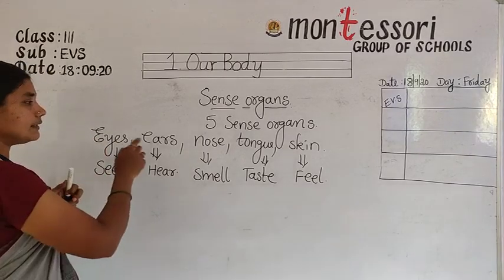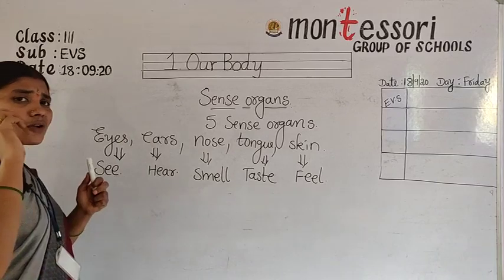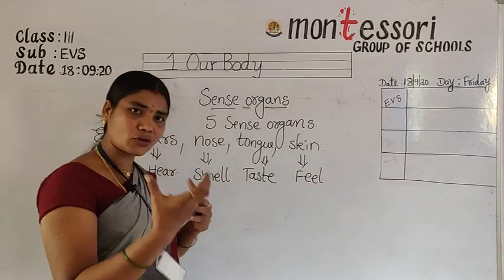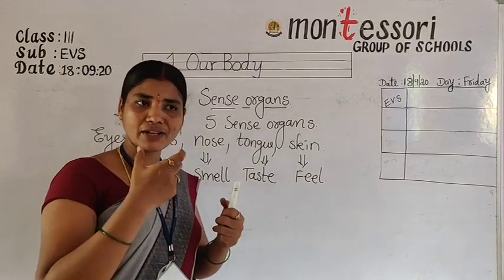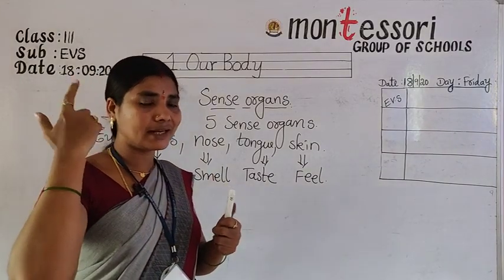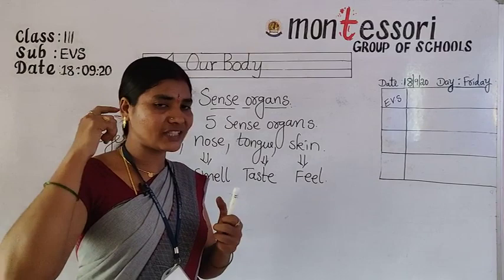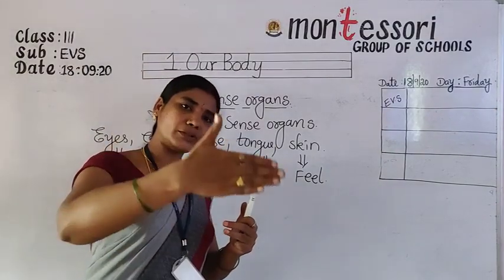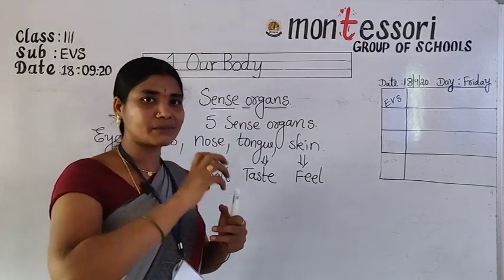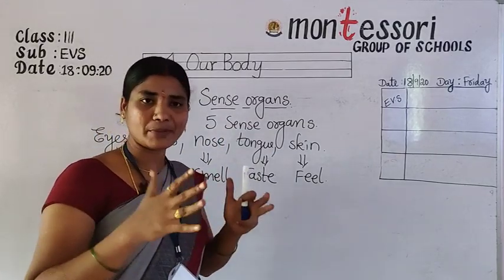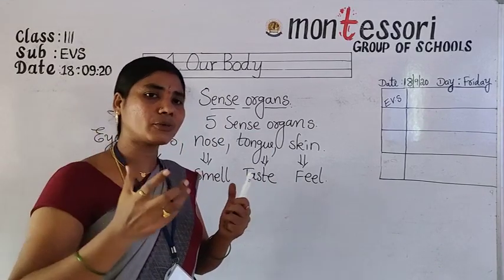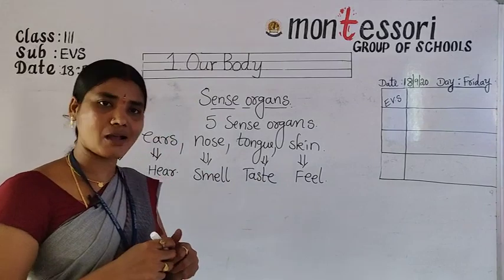Okay. Next, ears. Ears also, how? With the help of sound waves, no? When we are talking, automatically the sound waves travel in the air and reach your outer ear first, and then enter, with the help of the middle ear, into the inner ear. So what is present in the inner ear? The eardrum is present, no? That eardrum vibrates, then the signals are sent to the brain. Then automatically we can recognize that sound.